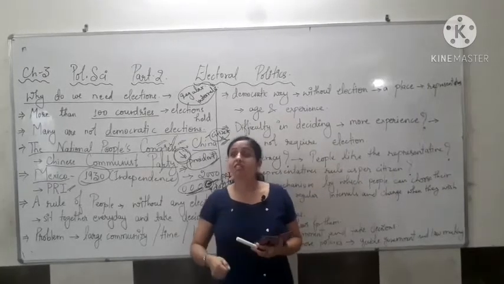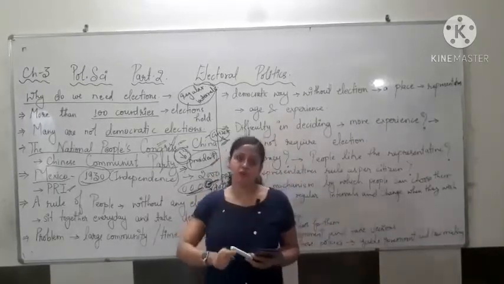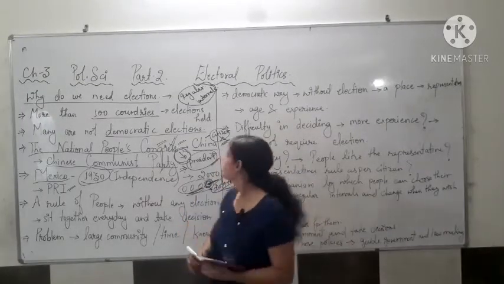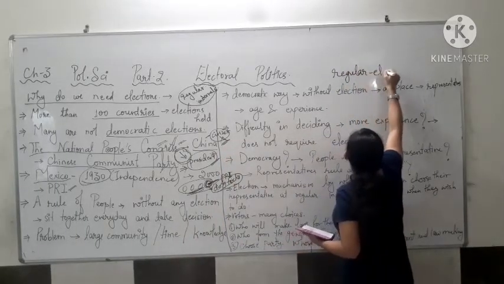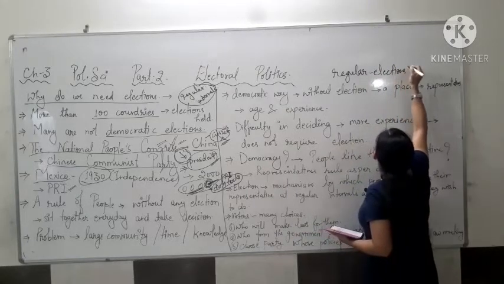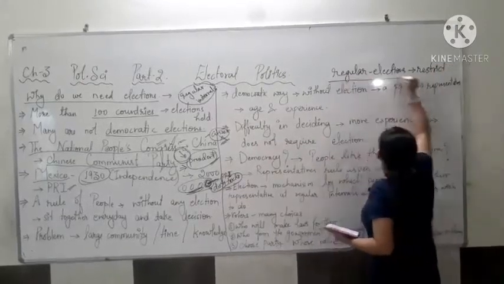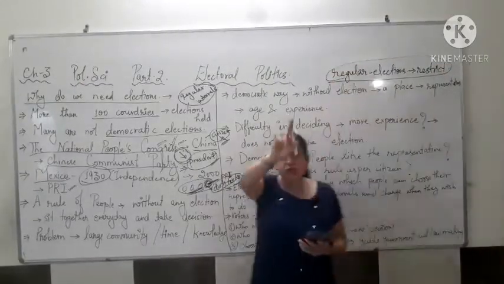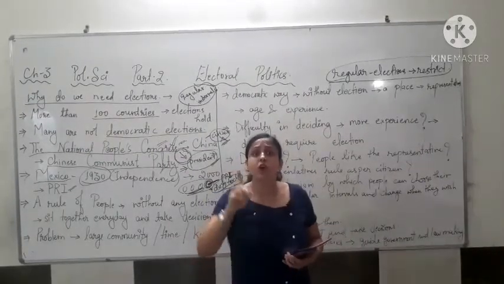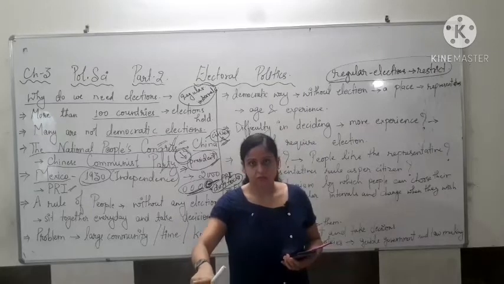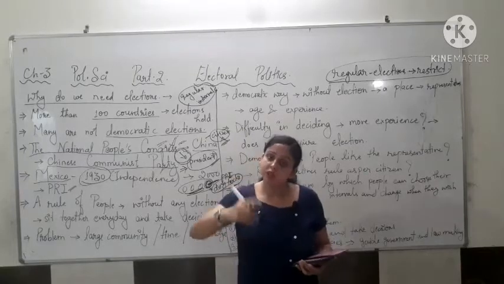Okay, so with this citizens can actually restrict the power of government. Understood? With regular elections, the people can restrict the power of government. There will always be fear in the government that if we do not work, the people will not give us the chance. And with this fear, with this pressure, they will always work.